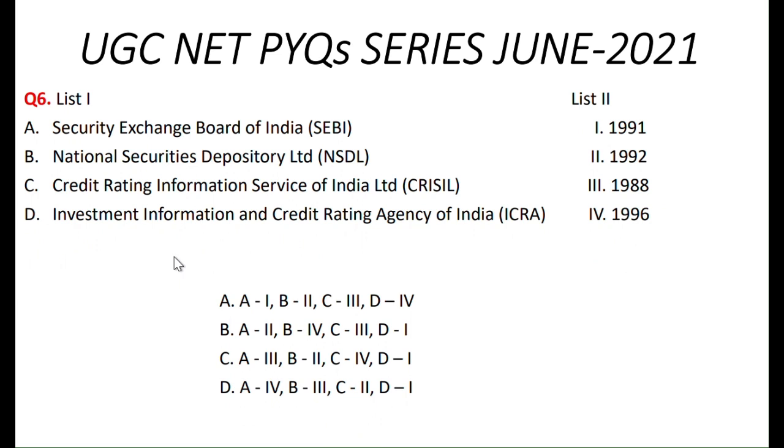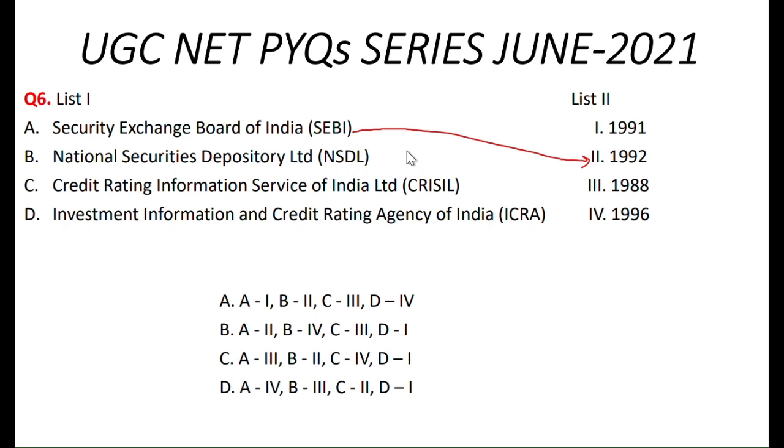What is the next question? Security Exchange Board of India, National Securities Depository Limited, Credit Rating Information Services of India Limited, and Investment Information and Credit Rating Agency. SEBI was established in 1992.